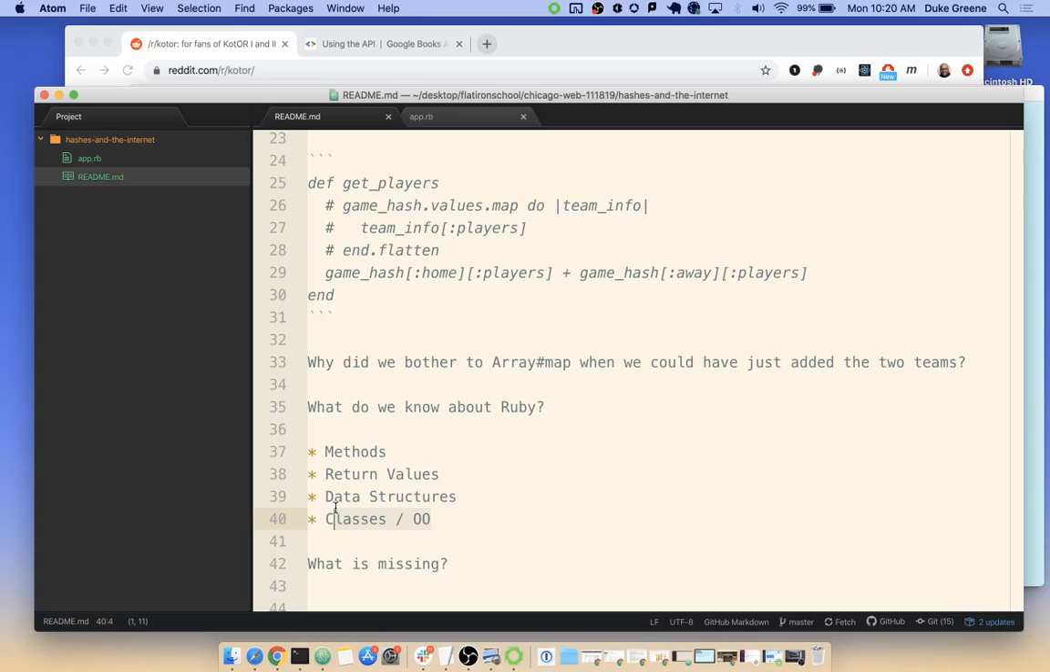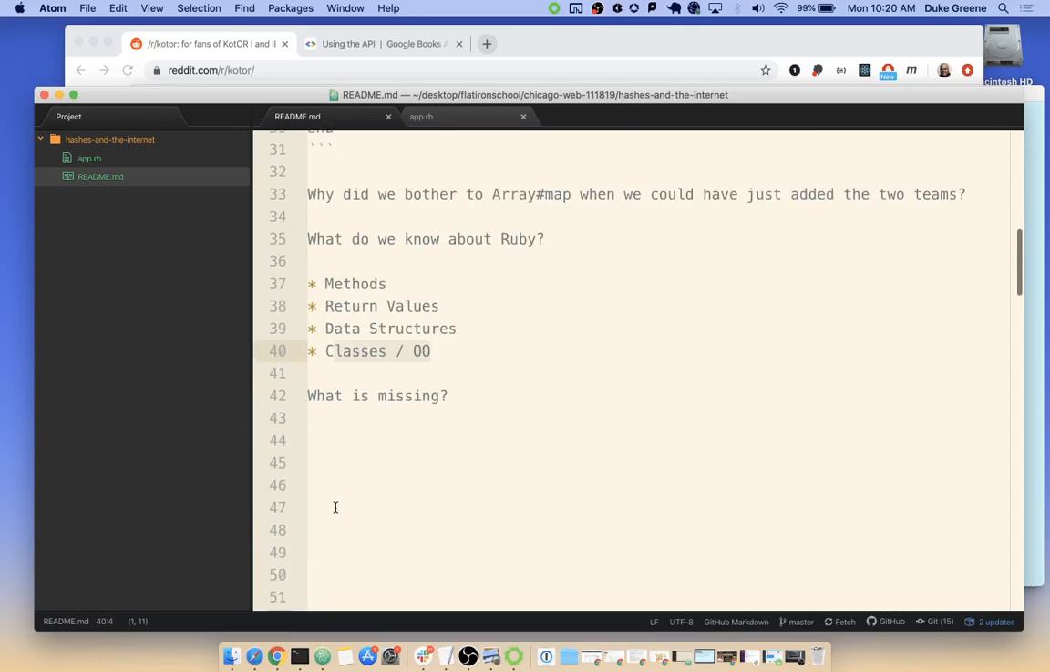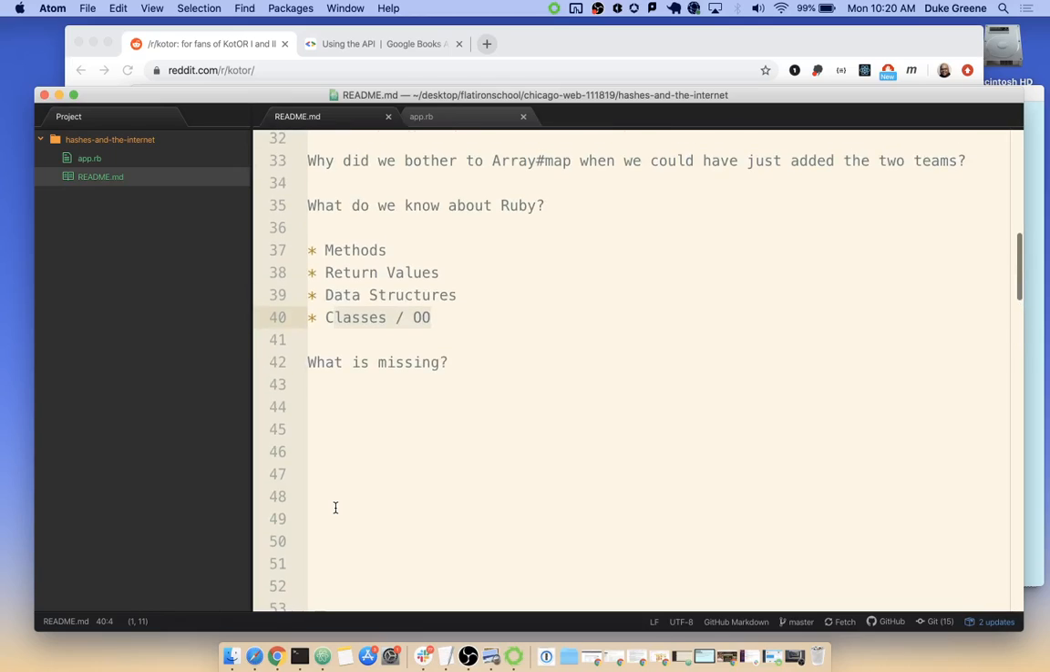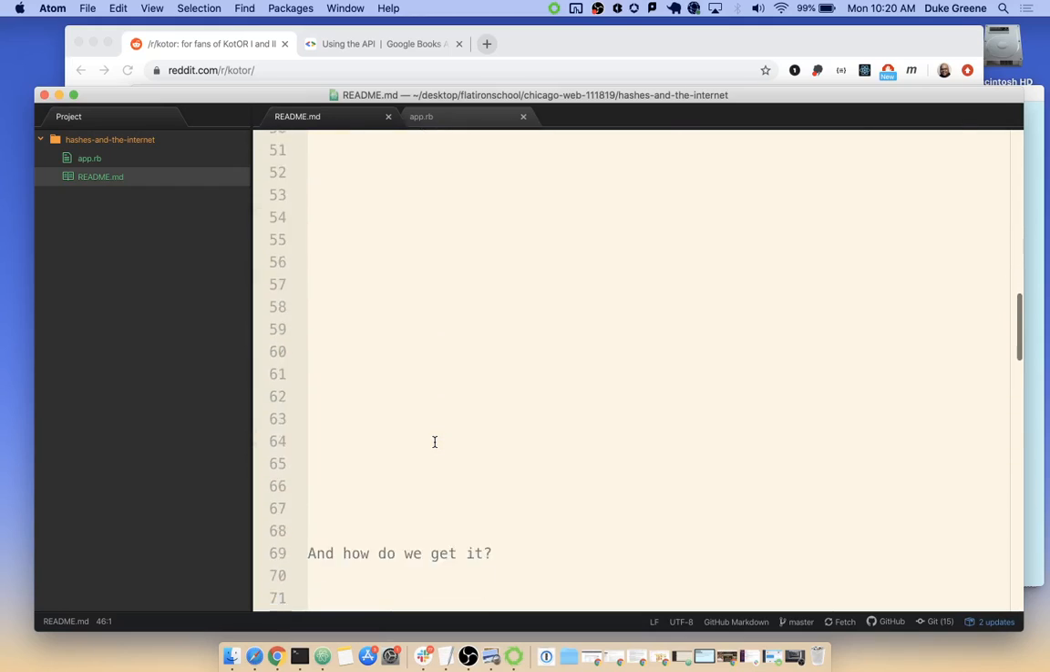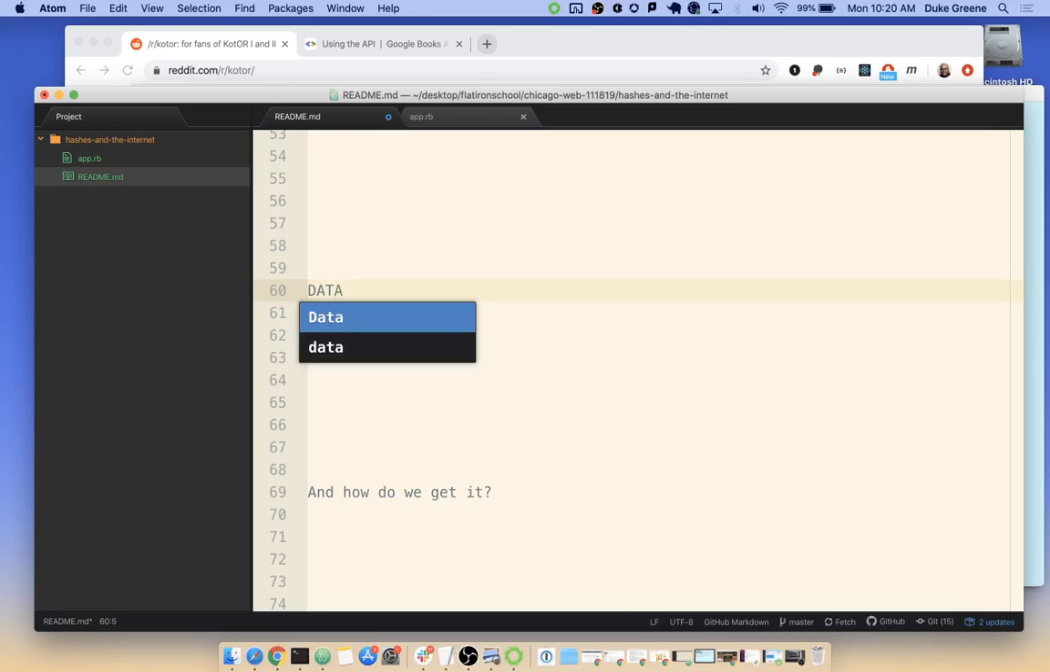So what's missing, right? What do we not have when we have Ruby? If Ruby gives us methods, return values, data structures, classes to work with data, right? We're missing the data, I think, right? Because the data has to be added in manually. We can do any kind of stuff, right? I'll say here, data. How do we get data? Where does data come from?